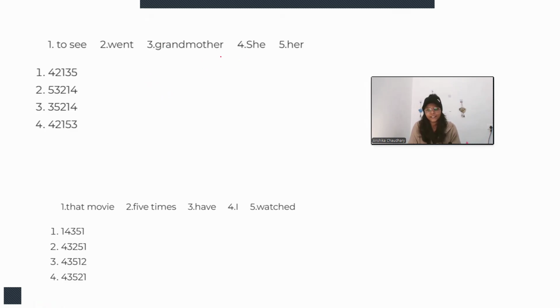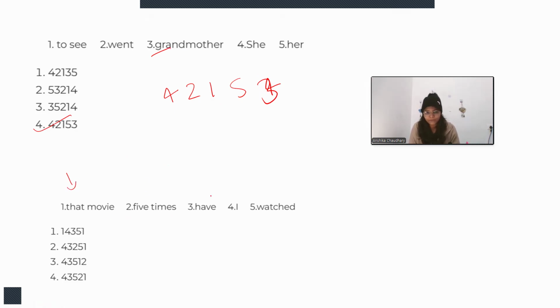It is very clear that we can also use the option elimination technique, but it is so simple, so we will directly start. She went to see her grandmother, right? So 4, 2, 1, 5, 3. Option number 4 will be the correct answer. I hope it is clear to you. Let's move on to the next question.